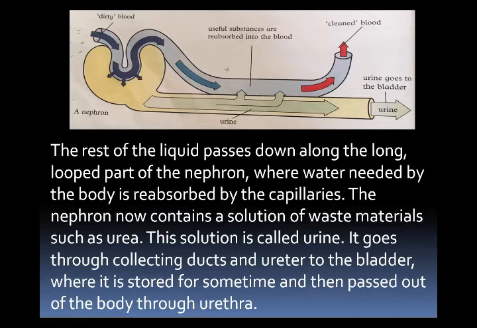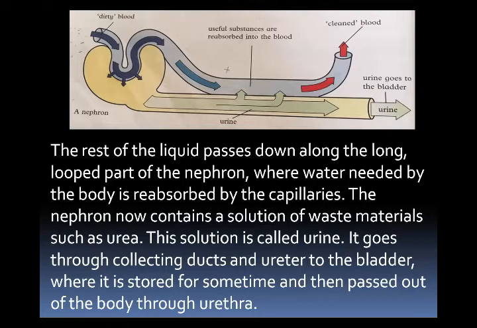Okay? The process of filtration continues in 5 steps. In the first step, when the blood reaches the kidney, blood flows through the capillaries, and substances like water and salt are filtered when they pass into the Bowman's capsule. Large molecules like proteins cannot pass through the capillary walls. They are left in the blood. Some useful substances such as glucose, which have got through because they are useful, are reabsorbed in the blood capillaries because our body needs them.